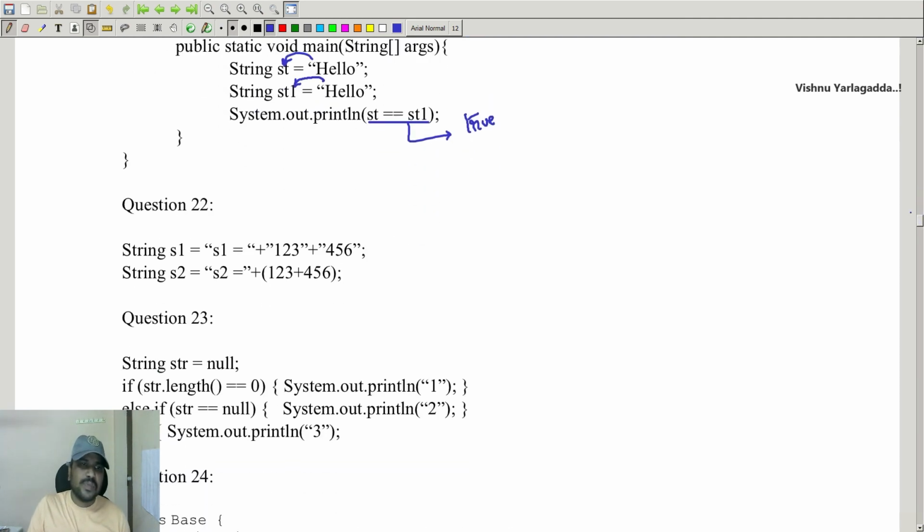And next one is String s1 equal to 1 2 3 plus 4 5 6, that means it's a concatenation. So in this case the plus will be used as a concatenation operator.